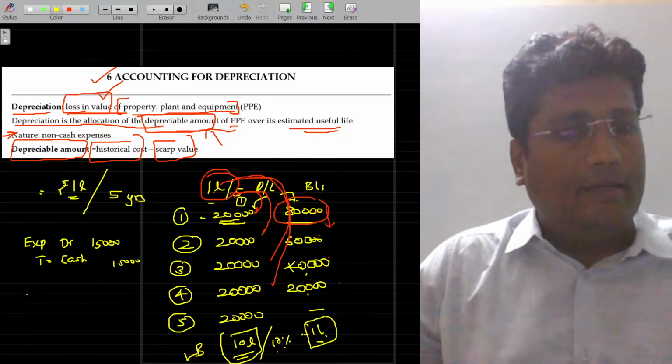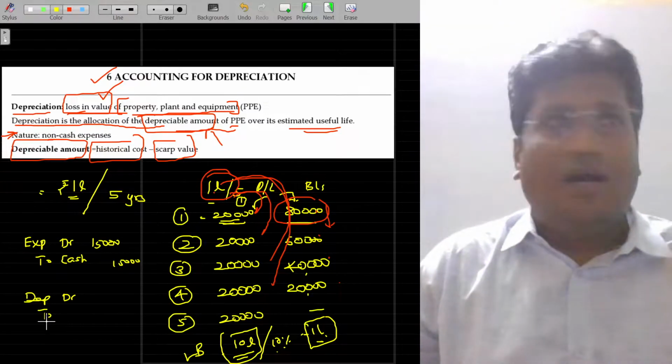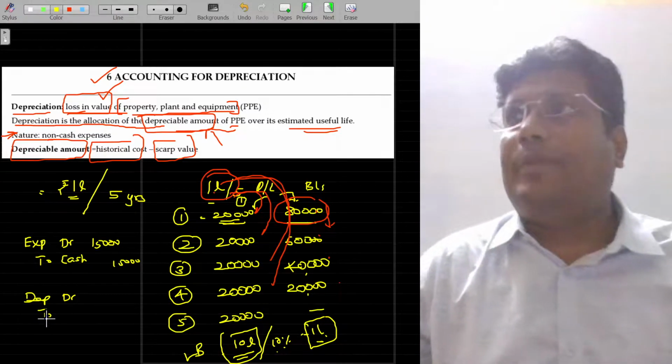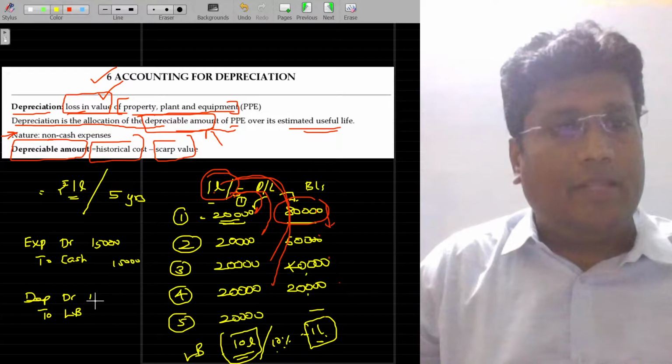Depreciation account debit, non-cash. That particular asset is going to be charged. Here, the asset is land and building, the value being 1 lakh.